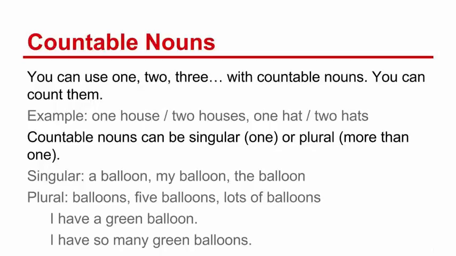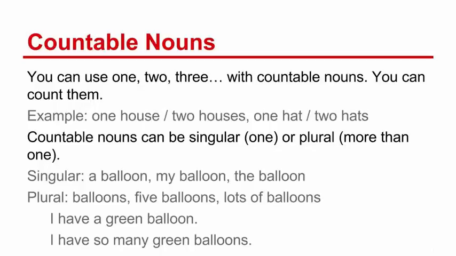Countable nouns. You can use 1, 2, 3, and so on with countable nouns. You can count them. For example, 1 house, 2 houses, 1 hat, 2 hats. Countable nouns can be singular, only one, or plural, more than one.